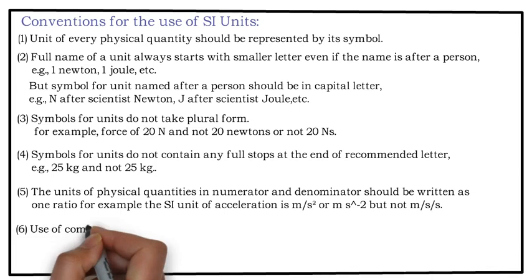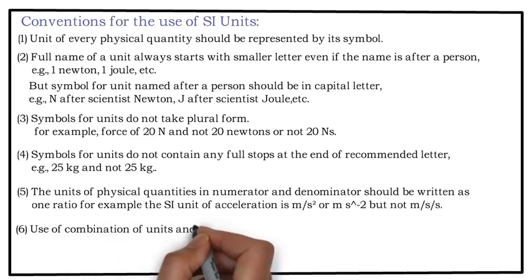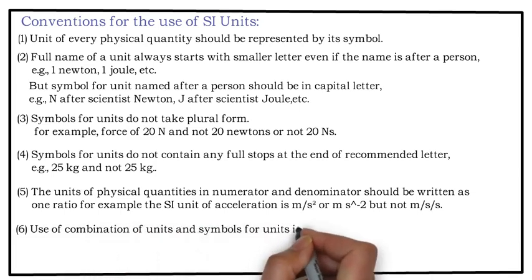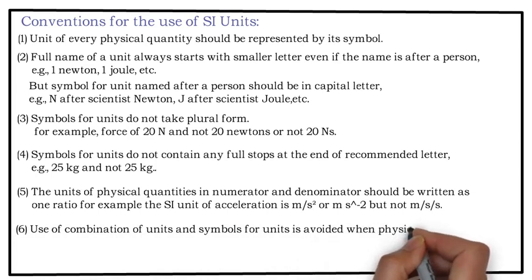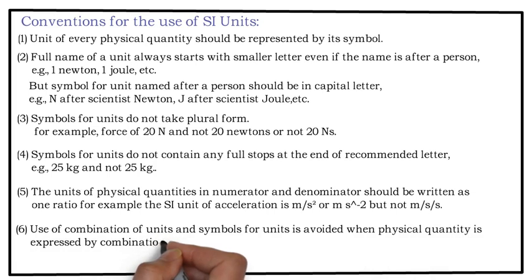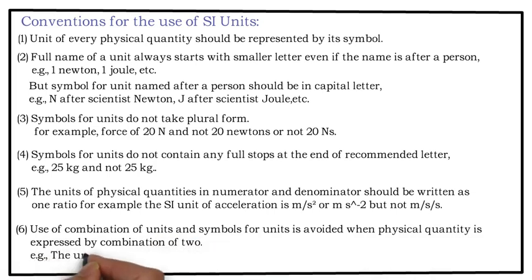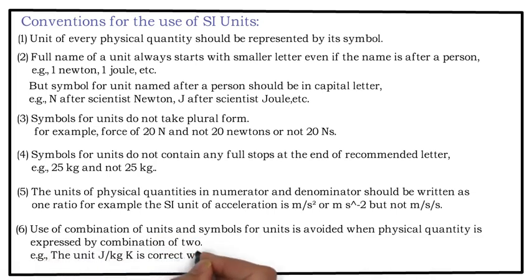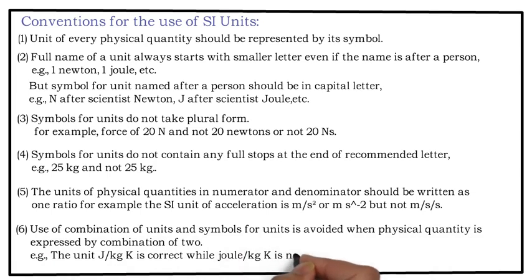Use of a combination of units and symbols for units is avoided when a physical quantity is expressed by a combination of 2. Example, the unit joule per kg Kelvin is correct, while joule per kg Kelvin written with mixed forms is not correct. Understand what it is.